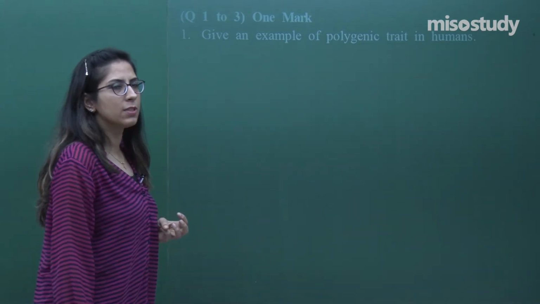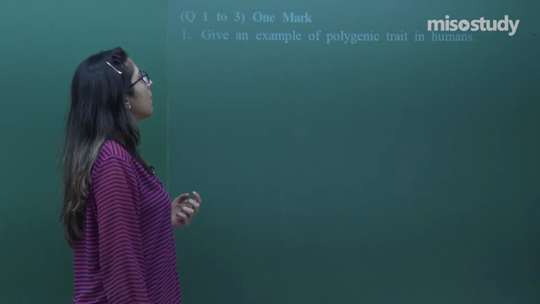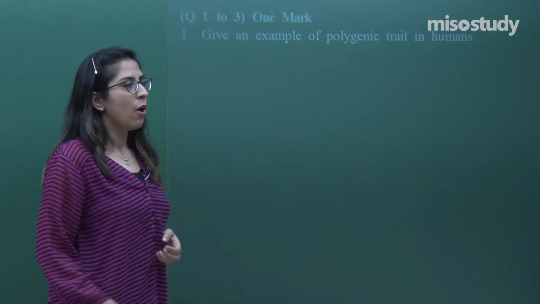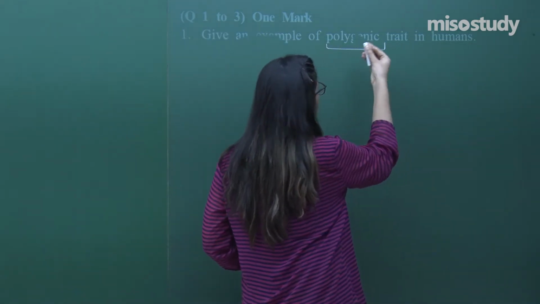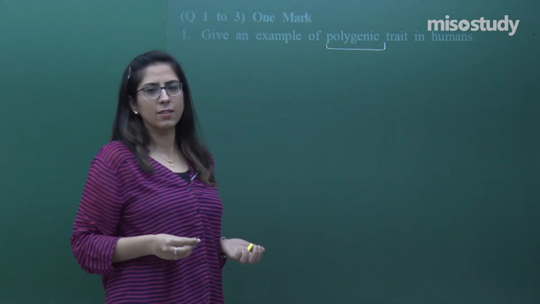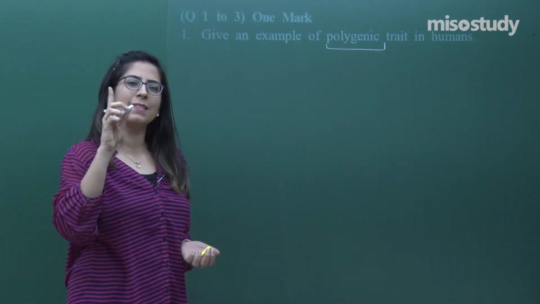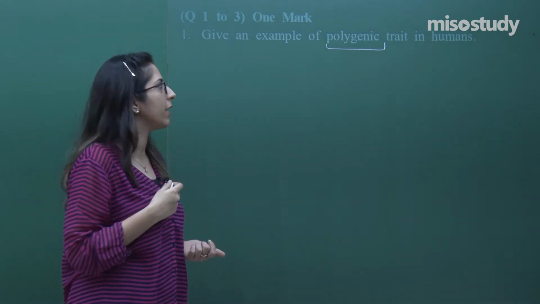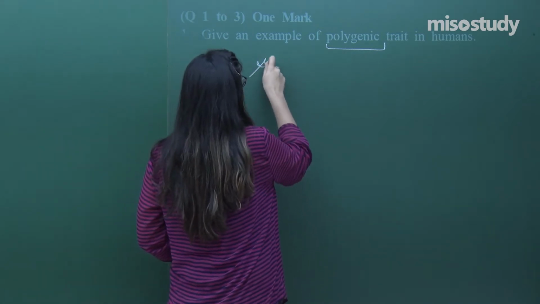There are 3 questions which are of 1 mark. Let's focus on the first one. Give an example of a polygenic trait in humans. Simultaneously, I will be discussing the different words also. Polygenic traits are those traits which are not influenced by a single gene; rather, there are multiple genes which affect them. For example, skin color.